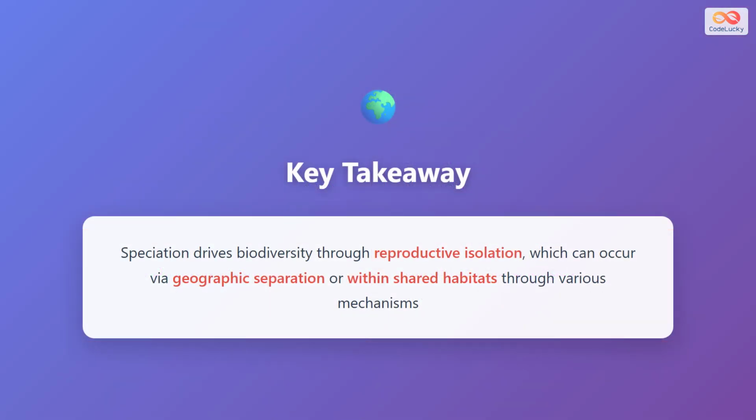To summarize, speciation is the driving force behind biodiversity on our planet. It occurs through reproductive isolation, which can happen via geographic separation in allopatric speciation, or within shared habitats through various mechanisms in sympatric speciation. Understanding speciation helps us appreciate how millions of different species have evolved from common ancestors over billions of years. This process continues today, shaping the diversity of life around us.